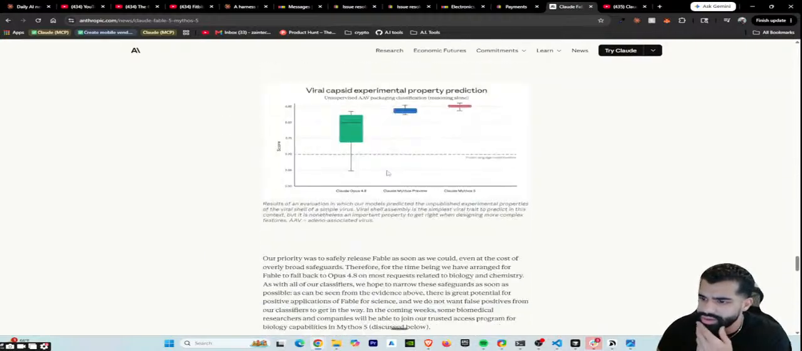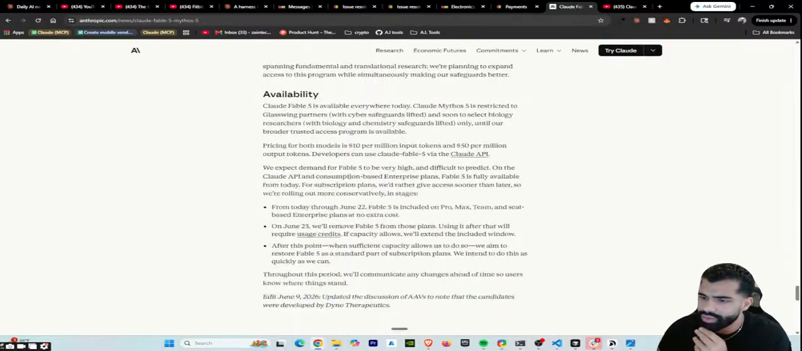Wow. We'll have to try this out and see how well this works. I might have to use it in my Claude Code. It's available everywhere. Claude 5 Mythos is restricted to Glasswing partners. Pricing for both models is $10 per million input tokens and $50 per million output tokens. Developers can use Claude 5 via Claude API.